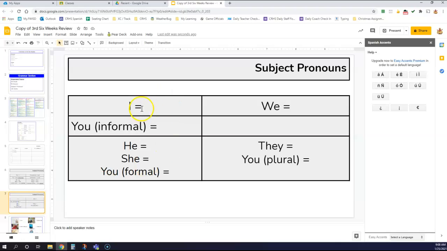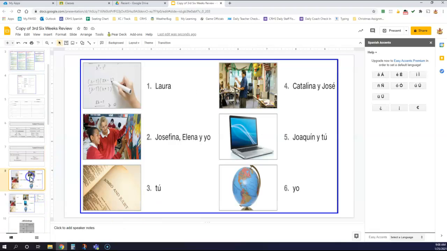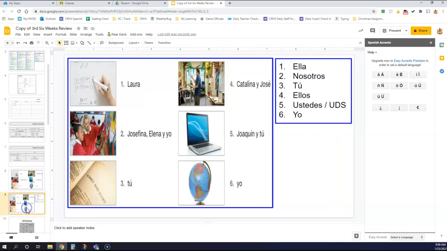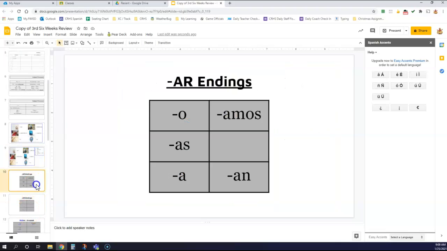Here's a practice. You're going to fill in what the Spanish word is. Yo, tú, ellos, right? So fill in the Spanish there. Here's a practice document. So what would you substitute, right? These two, 3 and 6, are given to you. So Laura, if we were going to substitute, that would be what? Ella. Okay. Don't cheat. The answers are on the second one, in case you need to double check.